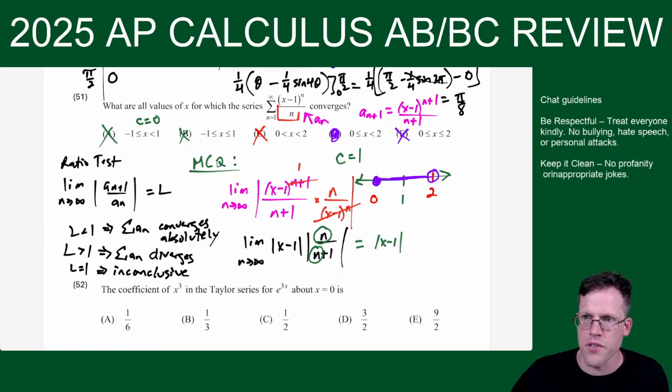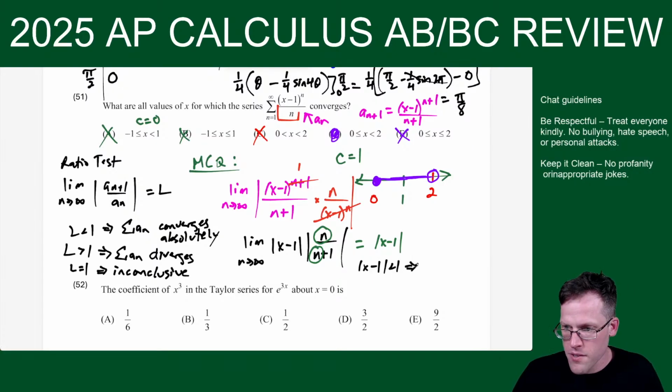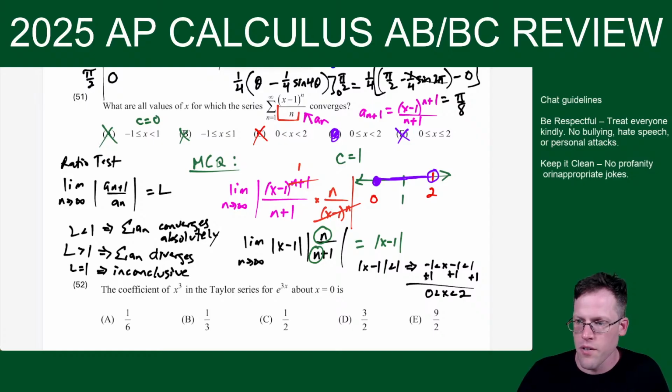But then what you do is, once you find the limit, you set it to be less than 1. We say, all right, now this, absolute value of x less than 1, implies that the inside is between -1 and 1. And then you see when you go plus 1 like this, it basically brings you to this step, like the interior. This is not the interval of convergence. This is the interior of the interval of convergence.